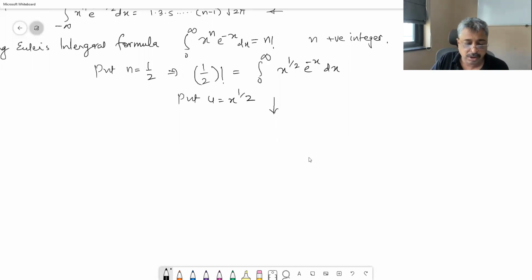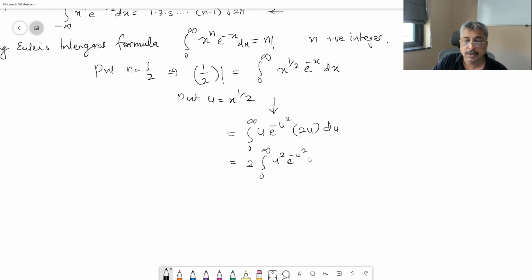So half factorial is equal to the integral from 0 to infinity of x raised to half, e raised to minus x, dx. If you put x equal to u squared, we get half factorial is equal to the integral from 0 to infinity of u times e raised to minus u square into 2u du, which is equal to 2 times the integral from 0 to infinity of u square e raised to minus u square du, which we can write as the integral from minus infinity to plus infinity of u square e raised to minus u square du, which